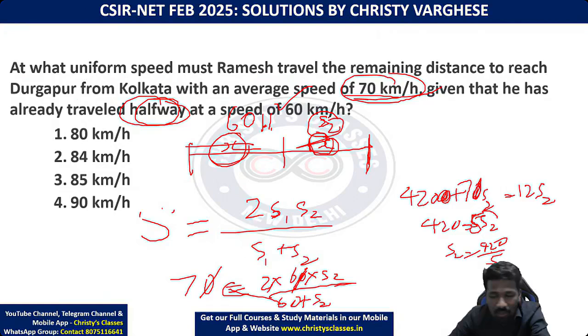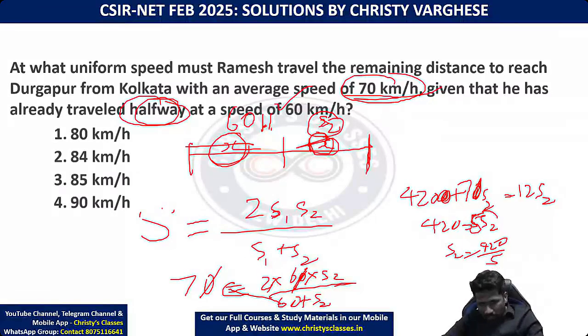420 by 5. To divide a number by 5, divide the number by 10 and double it. 420 by 10 is 42. 42 doubled is 84. So 84 will be the answer. Or substitute each option into this equation. That way also you can do.